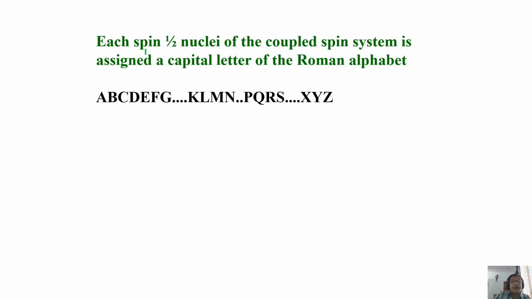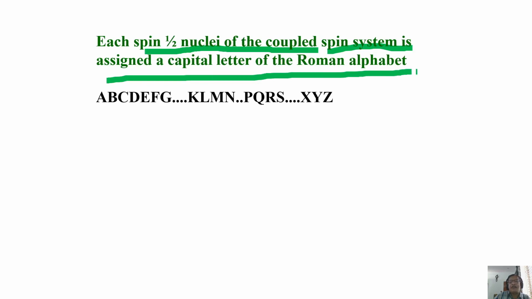In a coupled spin system, which I have already discussed long ago, each spin of nuclei is assigned a capital letter of the Roman alphabet. What is the meaning of that? We take letters A, B, C, D, up to Z you can go, no problem. Each spin of nuclei is assigned a letter. So what?